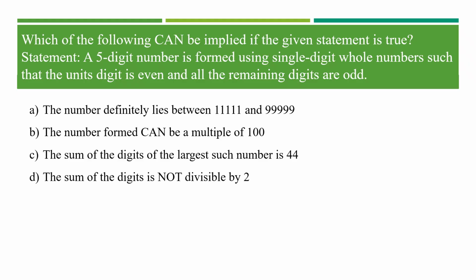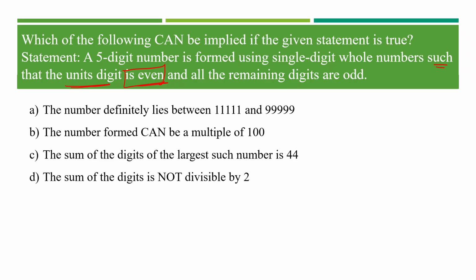The statement is a 5-digit number formed using single-digit whole numbers, such that the unit digit is even.